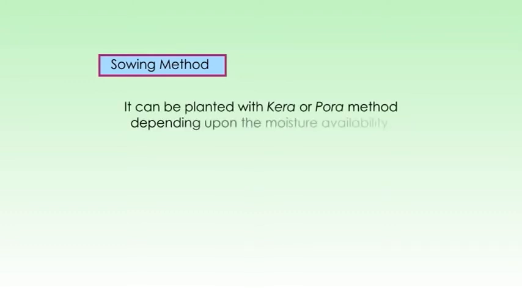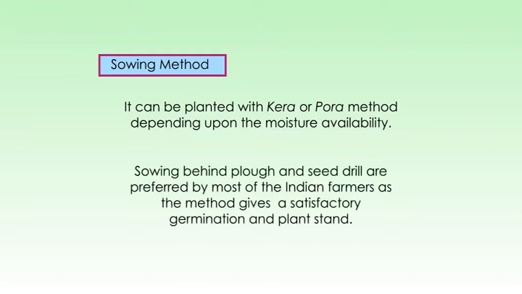Now let's see the sowing method. It can be planted with Kera or Pora method depending upon the moisture availability. Sowing behind plow and seed drill are preferred by most of the Indian farmers as the method gives a satisfactory result in the germination and plant stand.